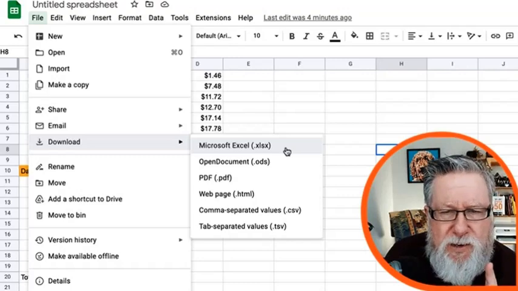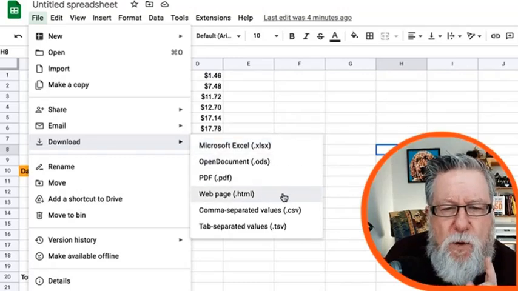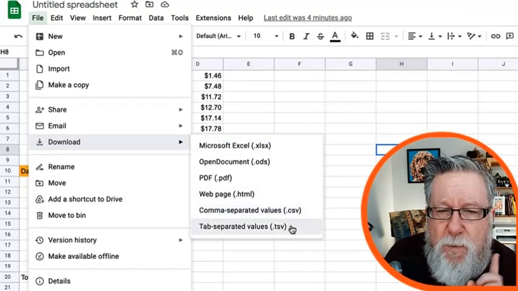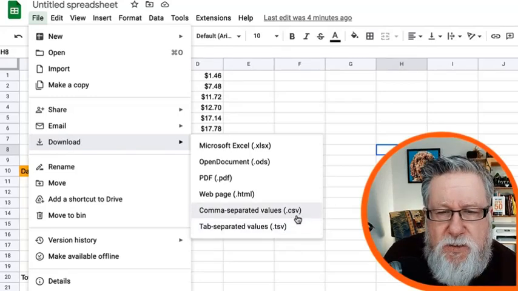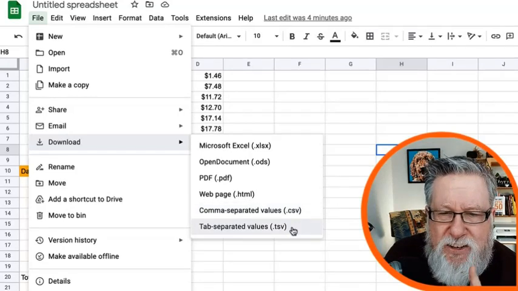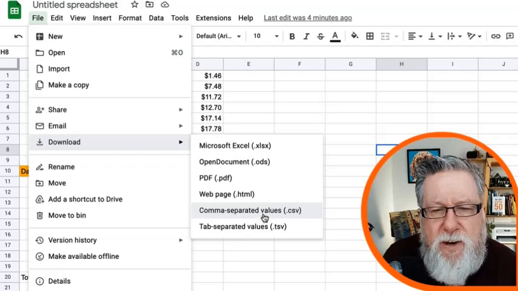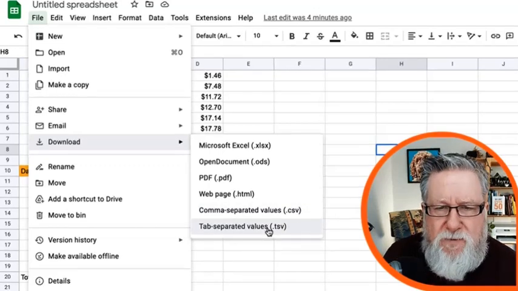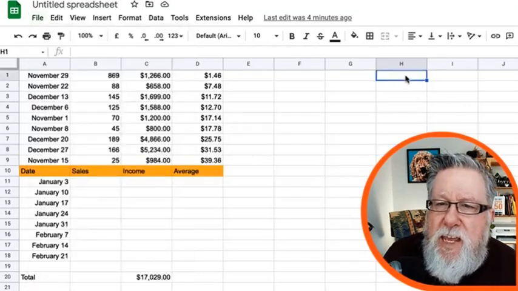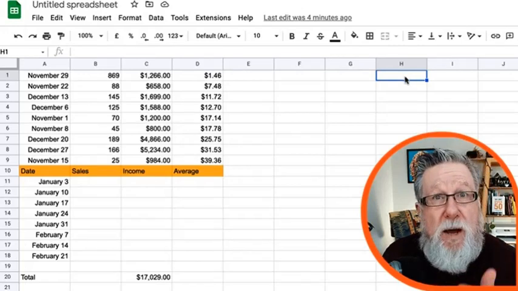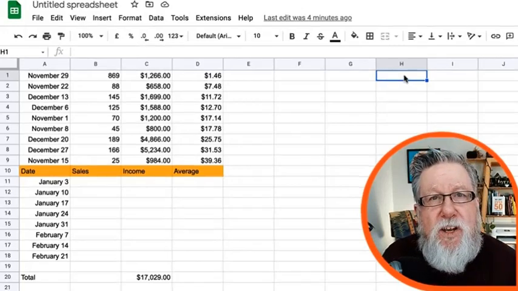Into Microsoft Excel, you can also export it into these two formats here, which you are going to see a lot, CSV and TSV. These are comma separated values and tab separated values. What that means is the information is going to come in rows and columns, and it's going to use either tabs.